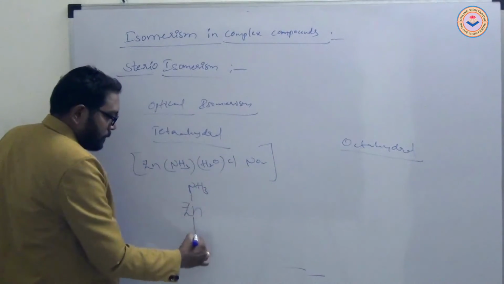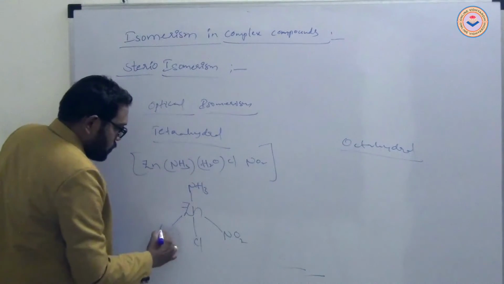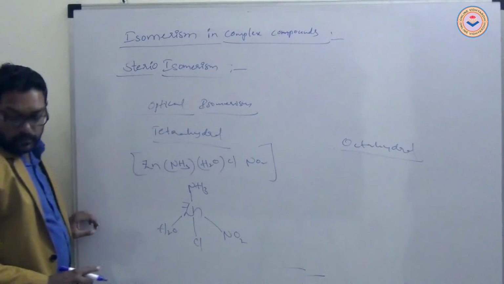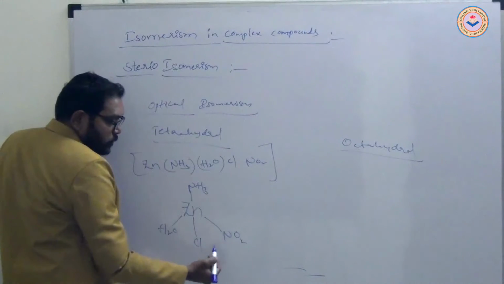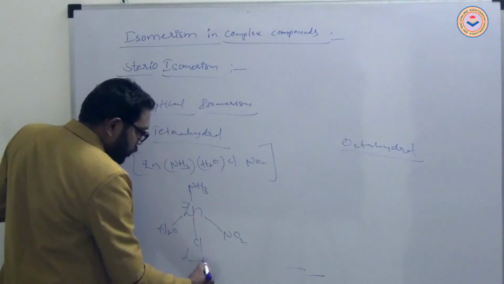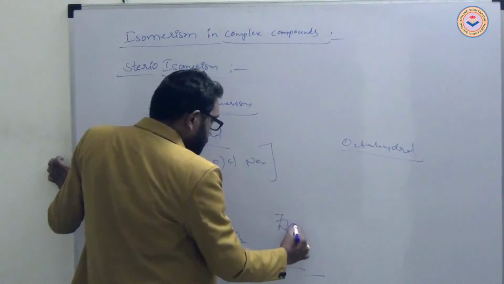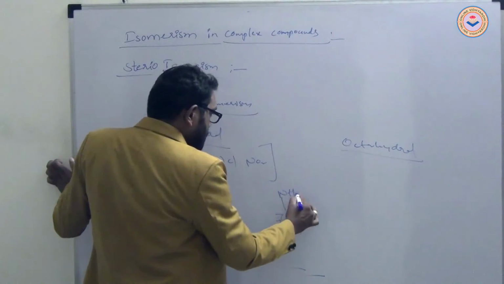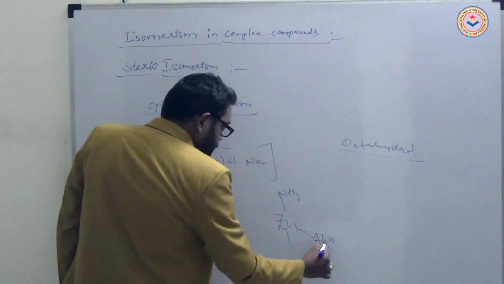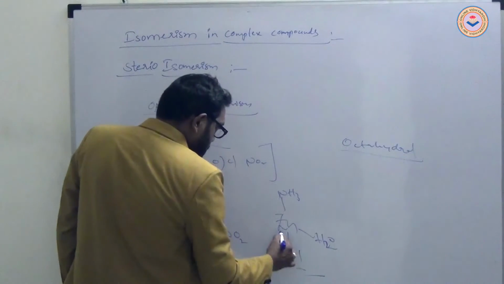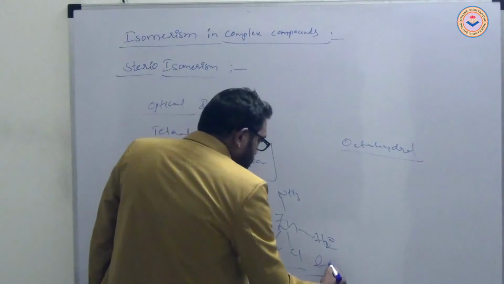Like zinc with NH3, chlorine, NO2, water, H2O. Here NO2 connected to the right side, it is D form. If the same compound zinc with NH3, H2O, Cl, NO2 is mirrored, it is L form.